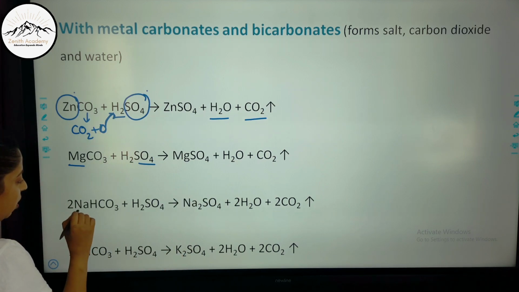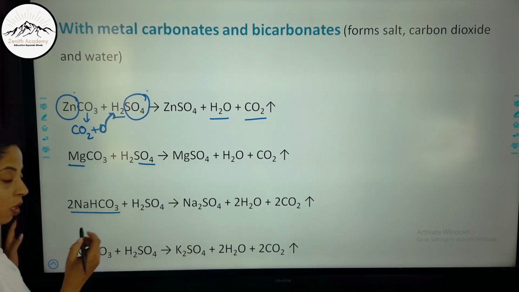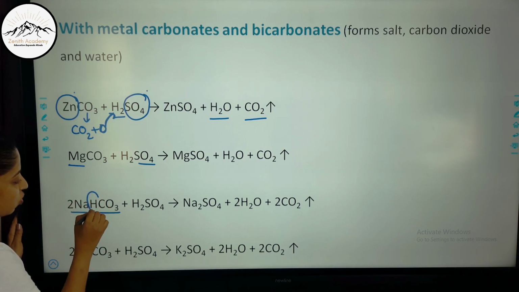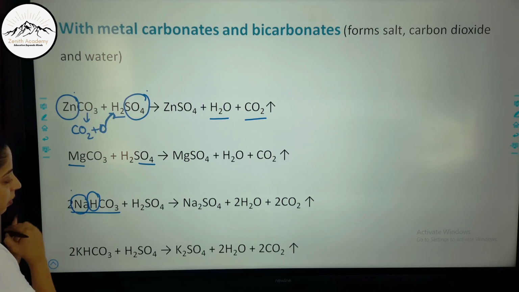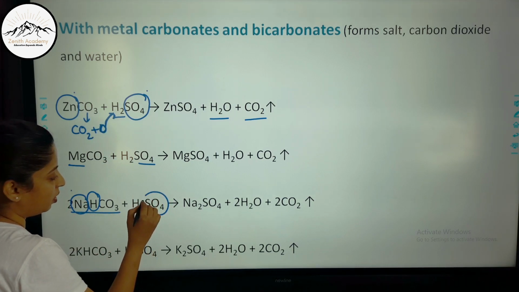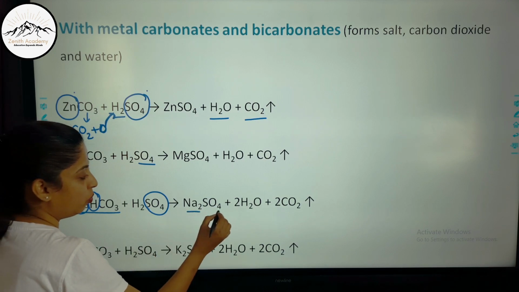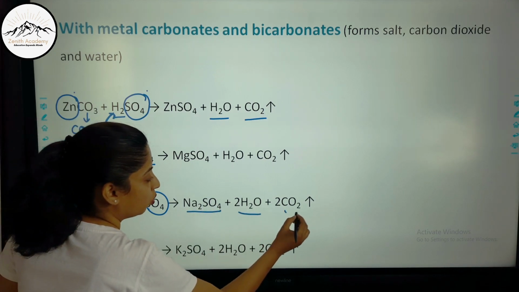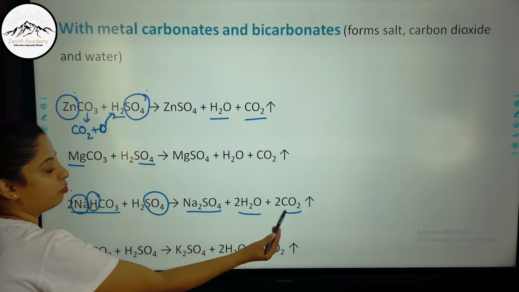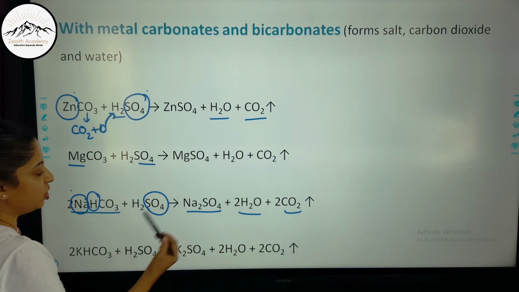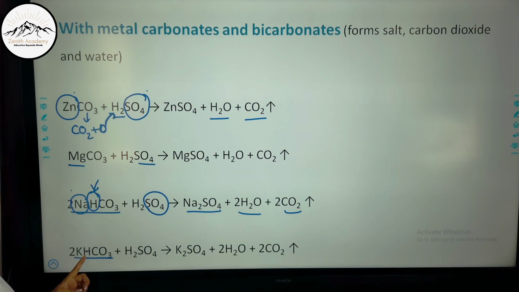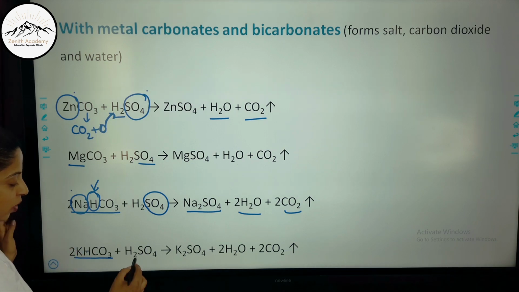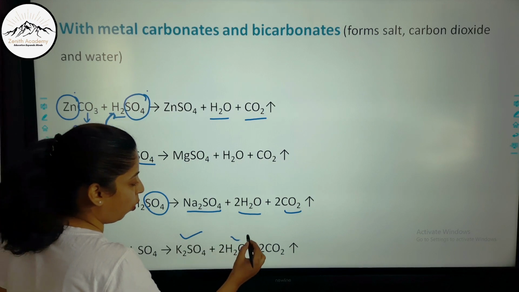Here, see, this is sodium bicarbonate. Now what is bicarbonate? Whenever there is an extra H. So this Na will be the cation, this sulfate will be the anion, so Na2SO4 will be formed, water and CO2 will be formed, but you will have to check the balancing. There is a slight change in balancing because of this extra amount of H here. Similarly, potassium hydrogen carbonate or potassium bicarbonate reacts with H2SO4 to form K2SO4, water and CO2.